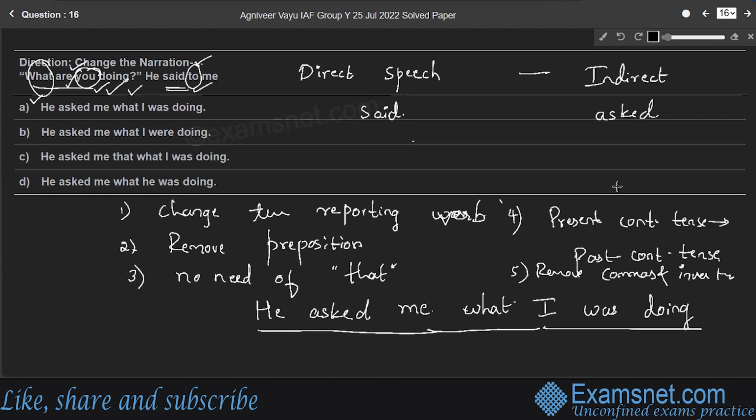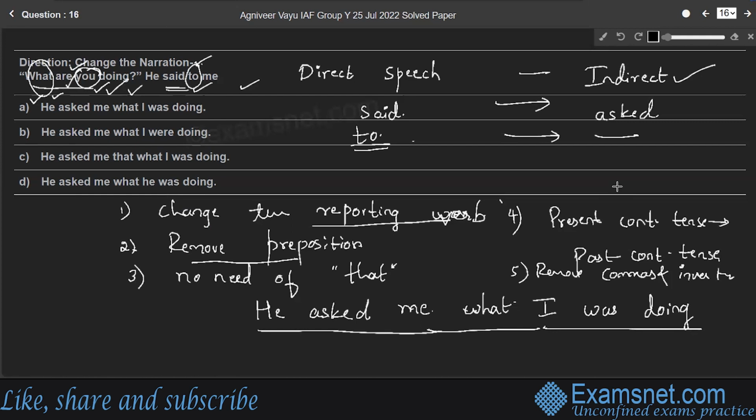Therefore, the indirect speech of the given sentence becomes he asked me what I was doing, right? Here the rules are, first we need to change the reporting verb. So said to asked, right? Then remove the preposition. So here there is a preposition to, so no need to write the preposition. Then what? So here the sentence is an interrogative sentence, right?